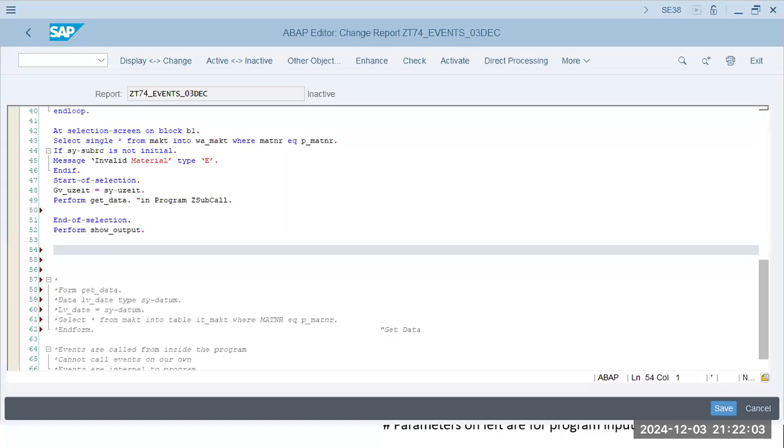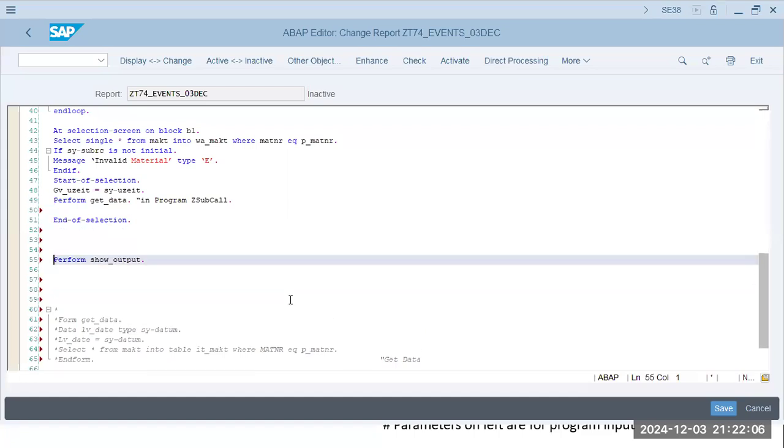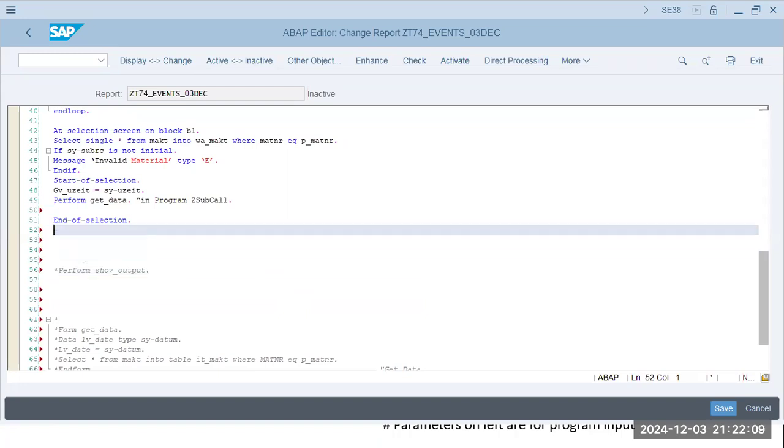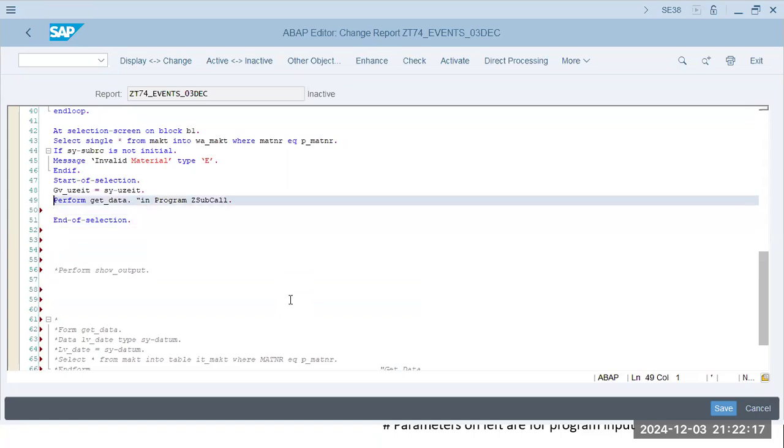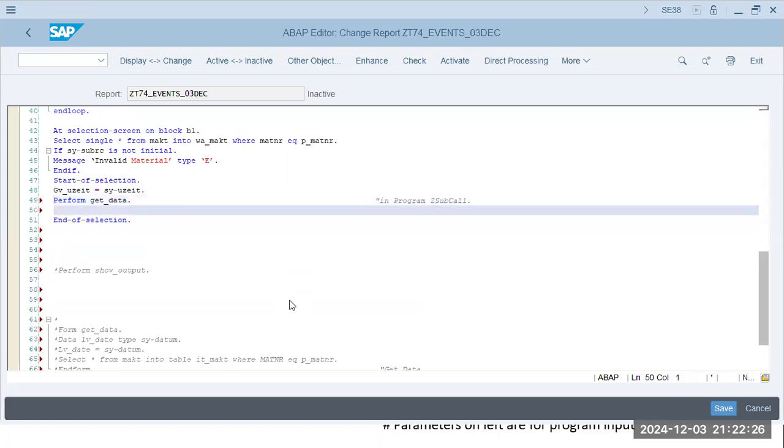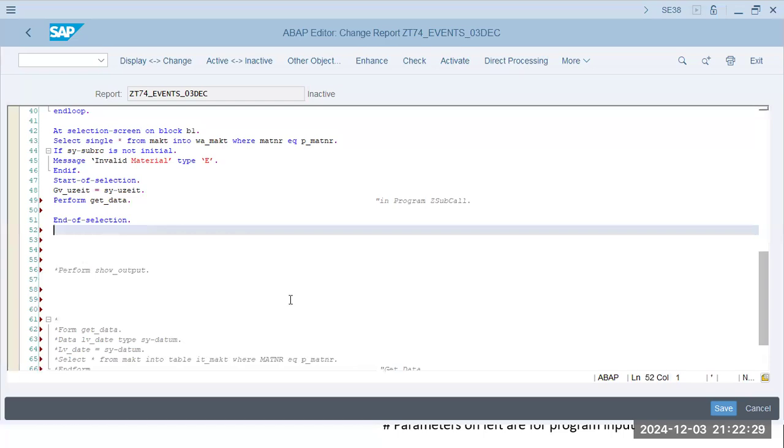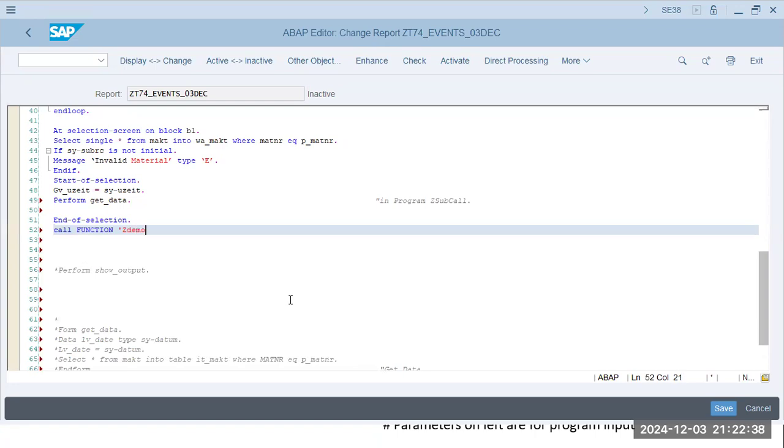End of selection, call function. Get data. Call function Z demo Jan, function module.